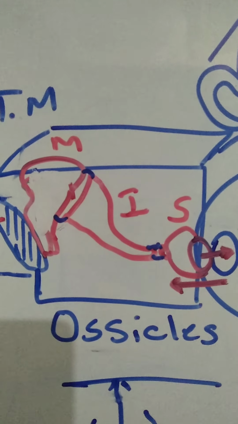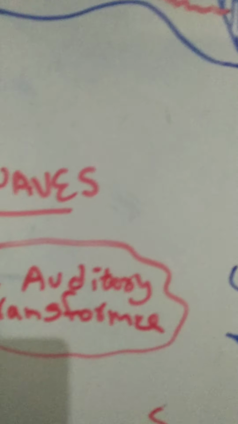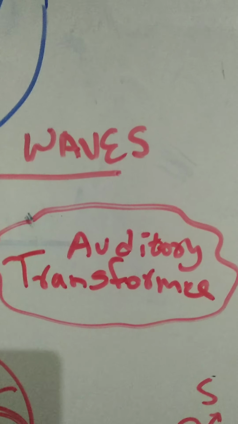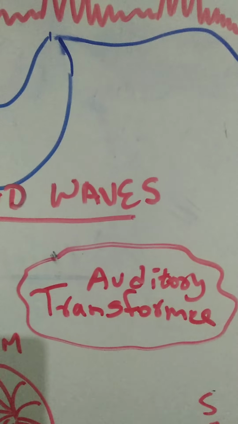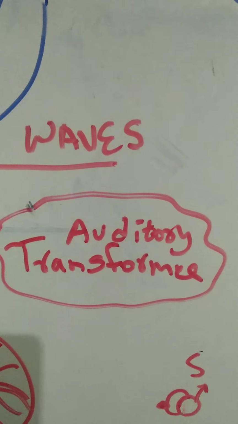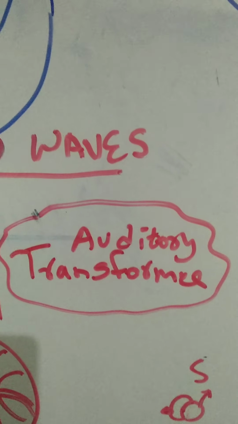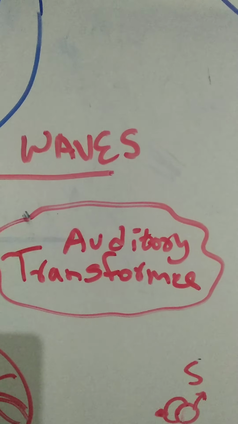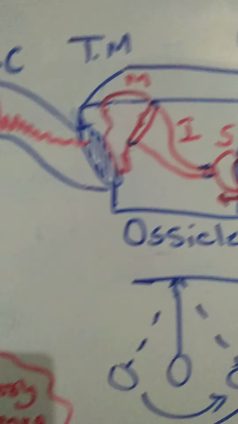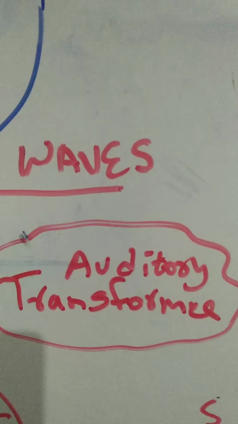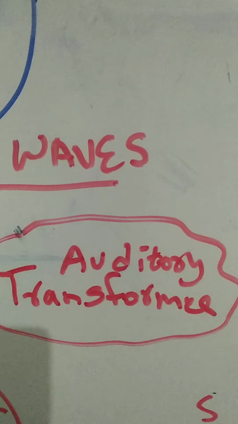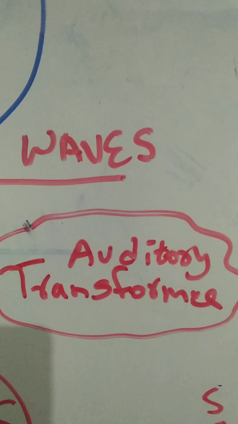Now this tympanic cavity has a very important function, and that function is called the auditory transformer. You must have heard the word transformer in terms of electric poles, where a high electric tension wire which carries nearly 5000 volts will convert into low energy by means of an electrical transformer. Now our middle ear cavity actually acts like an auditory transformer, wherein it amplifies the sound wave before it reaches the inner ear. Otherwise the sound wave is going to die in the middle ear itself.